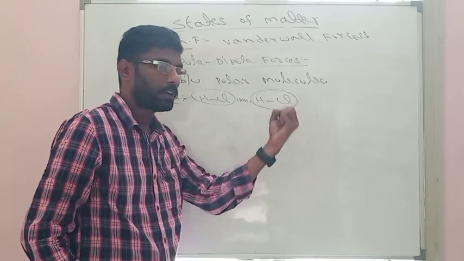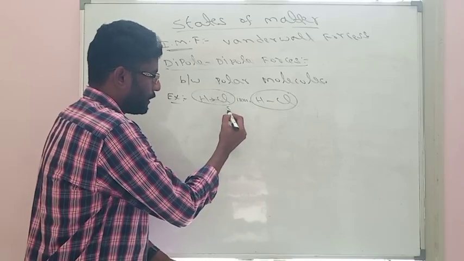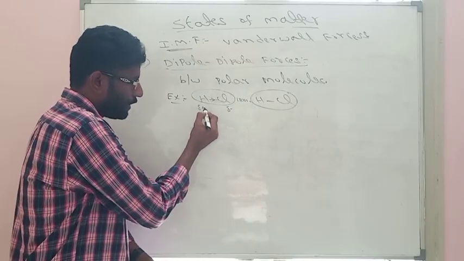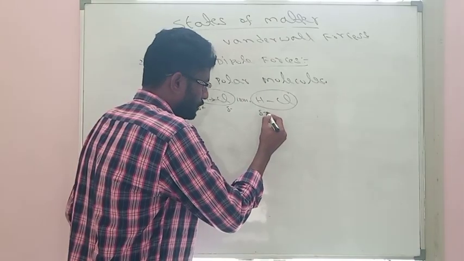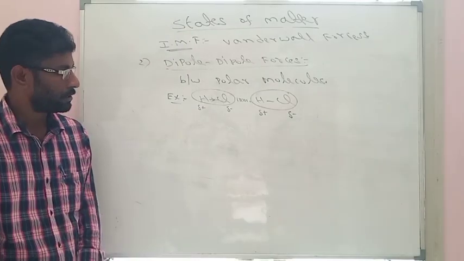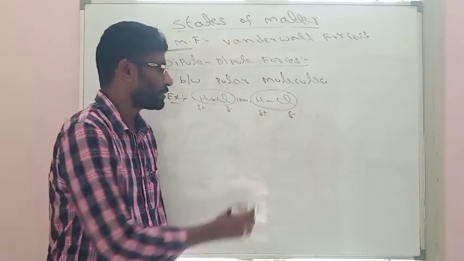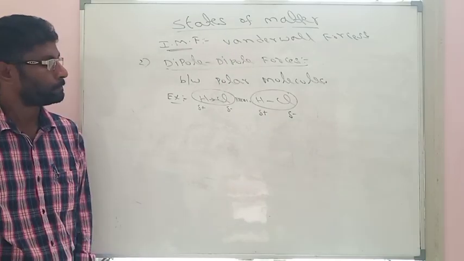Because of more electronegativity, the electronic cloud is shifted towards the chlorine atom. It will exhibit partial negative and the hydrogen will exhibit partial positive charge. Same like here, hydrogen will exhibit partial positive and the chlorine will exhibit partial negative charge. So between these partial charges, the existing forces are called dipole forces.